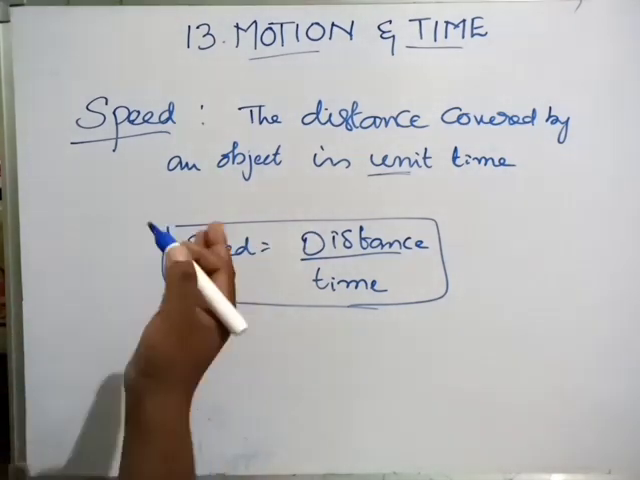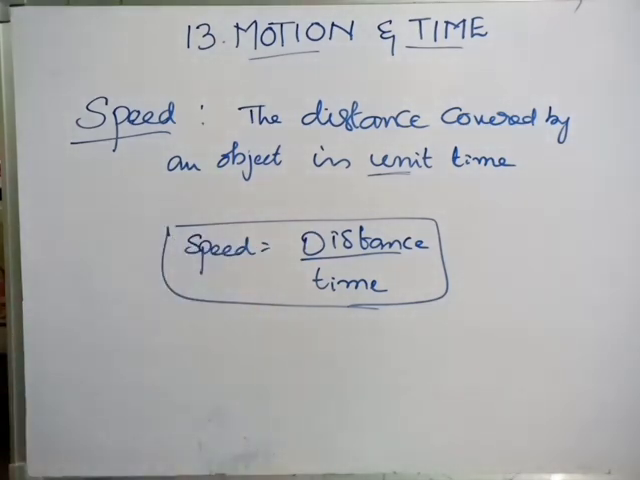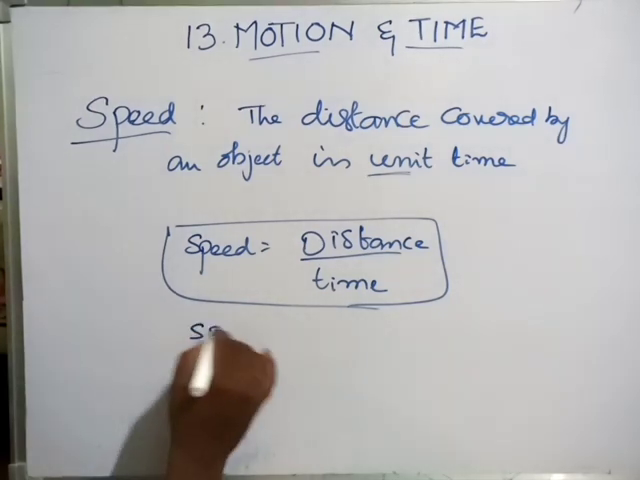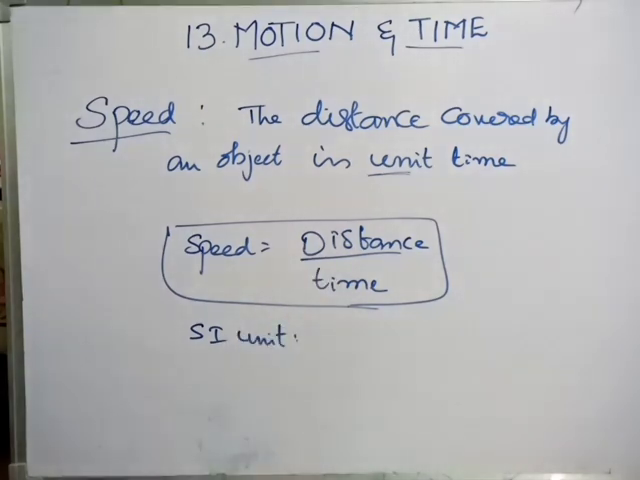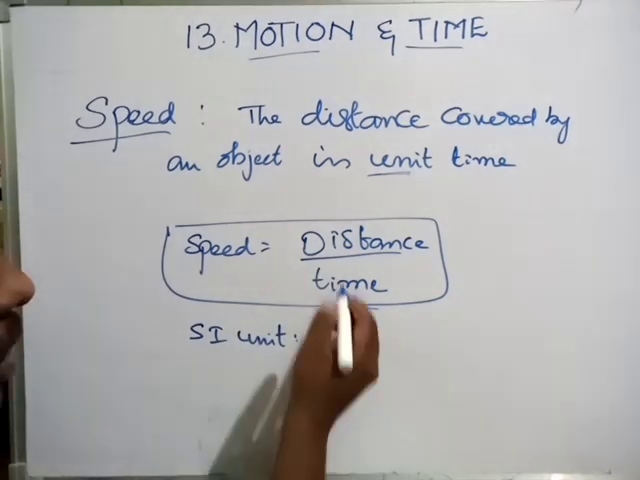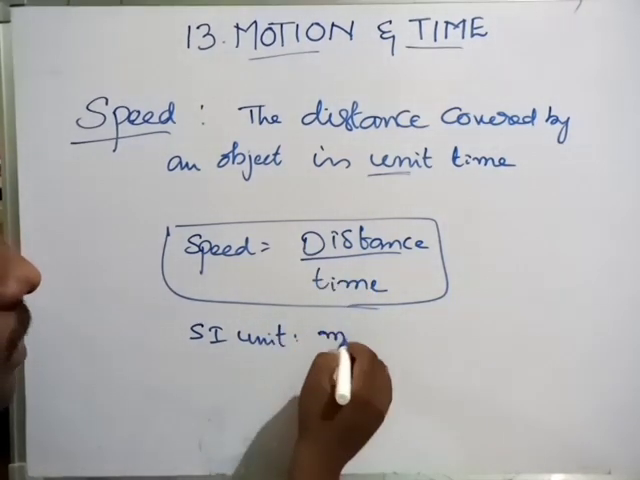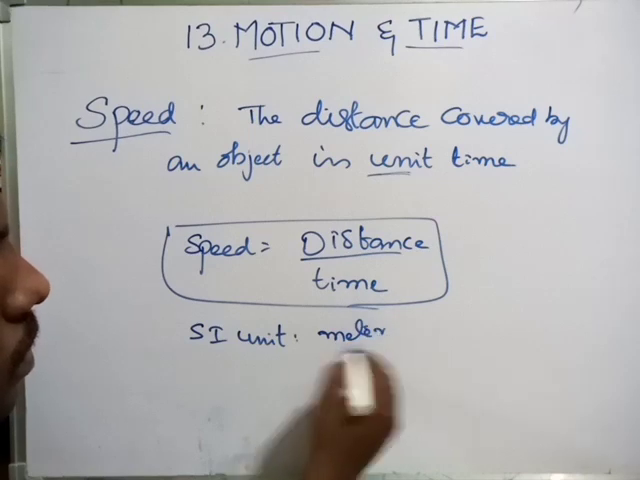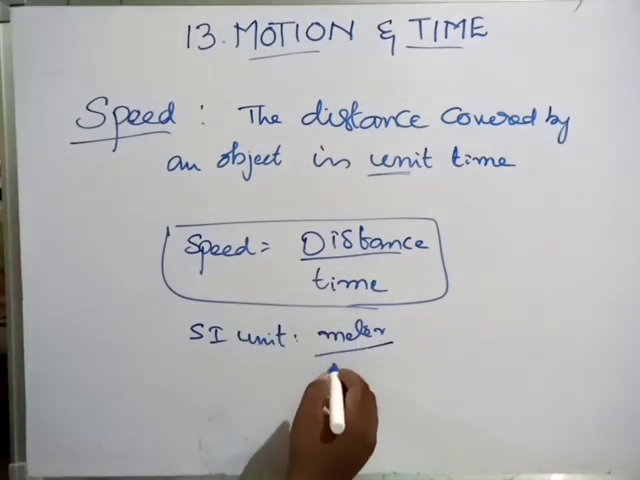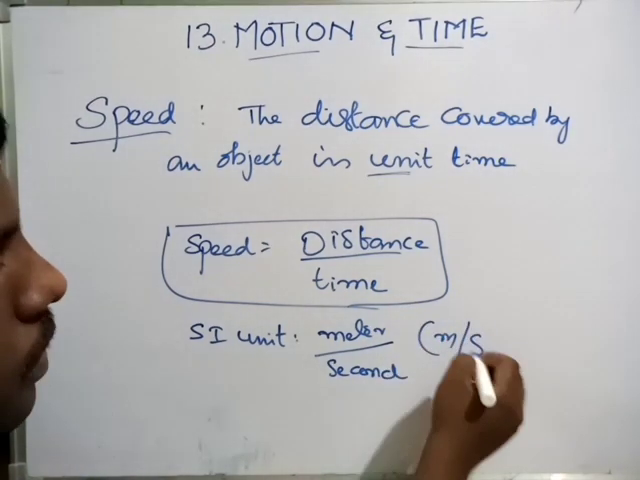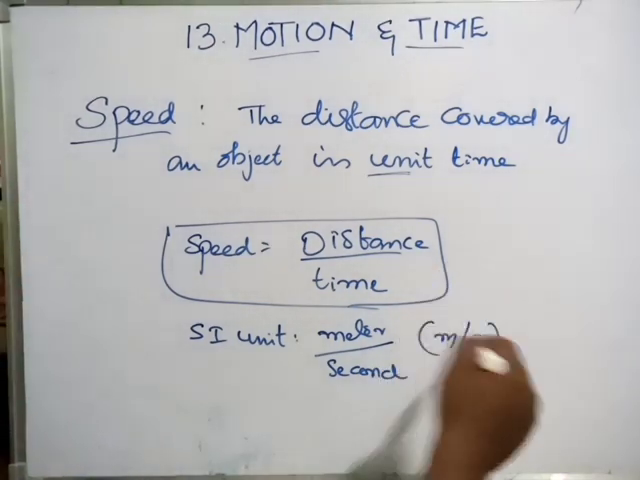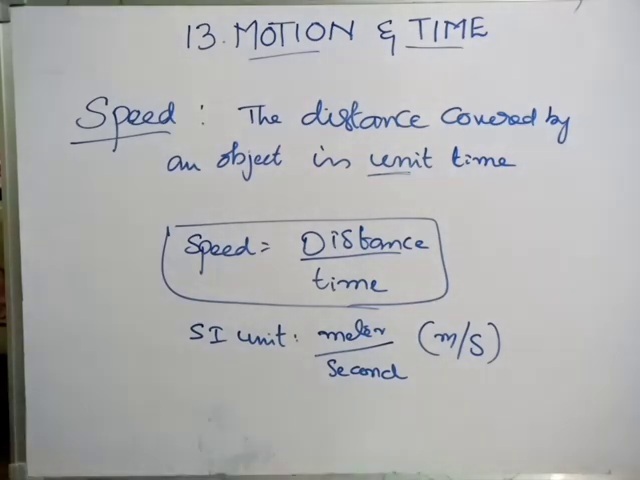Now we can measure it in terms of some units. We always use the SI unit. Distance, yesterday when I told you, the SI unit is meter, and time is second. So we simply write m/s, meter per second. Meter per second is the SI unit of speed.